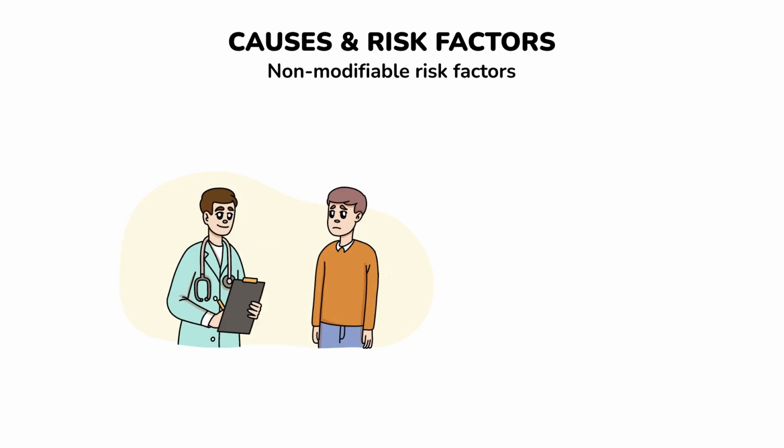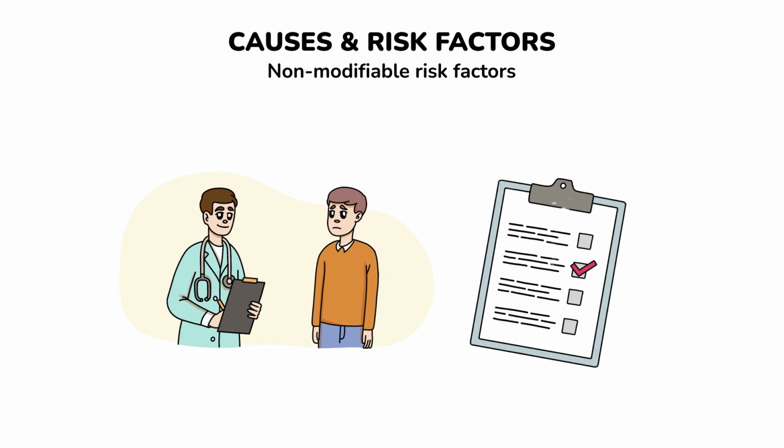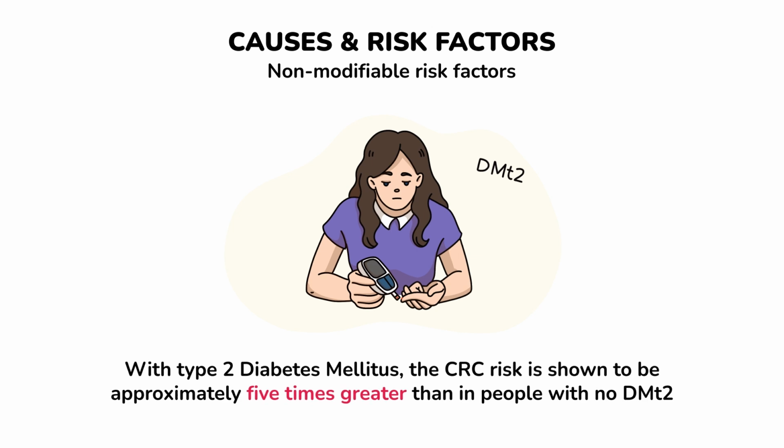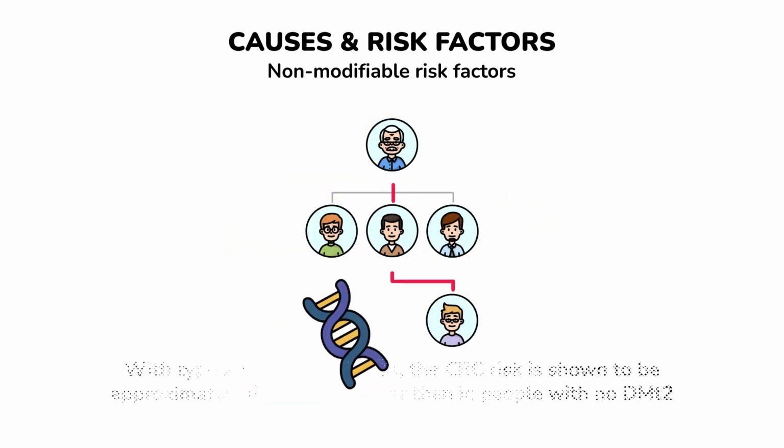Medical comorbidities. For example, inflammatory bowel disease in medical history triples the chance of developing CRC. With type 2 diabetes mellitus, the CRC risk is shown to be approximately 5 times greater than in people with no DMT2. Family history of first-degree relatives with colorectal cancer is associated with 2 times higher risk.